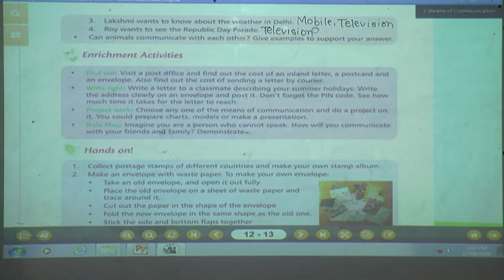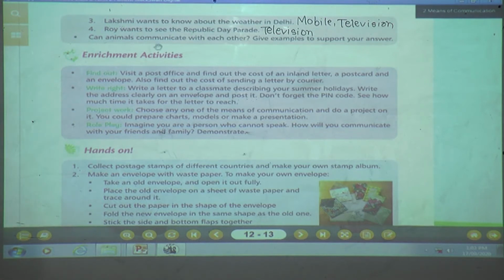Yes, again I will repeat number 3. Lakshmi wants to know about the weather in Delhi. Which means of communication will she use? She will either use mobile or television. Number 4, Roy wants to see the Republic Day parade. What means of communication will he use? Yeah, of course, television. Next question is what?